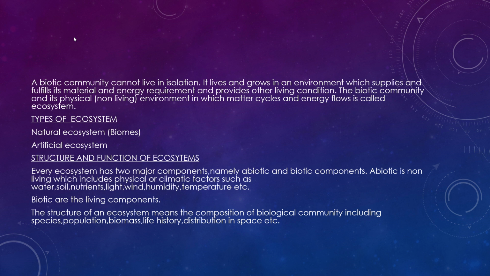Now we can study the types of ecosystem. There are two types. One is natural ecosystem, which is called biomes, and the other is artificial ecosystem. Natural ecosystem includes terrestrial ecosystem and aquatic ecosystem. Natural ecosystems operate by themselves under natural conditions without the interference of man.